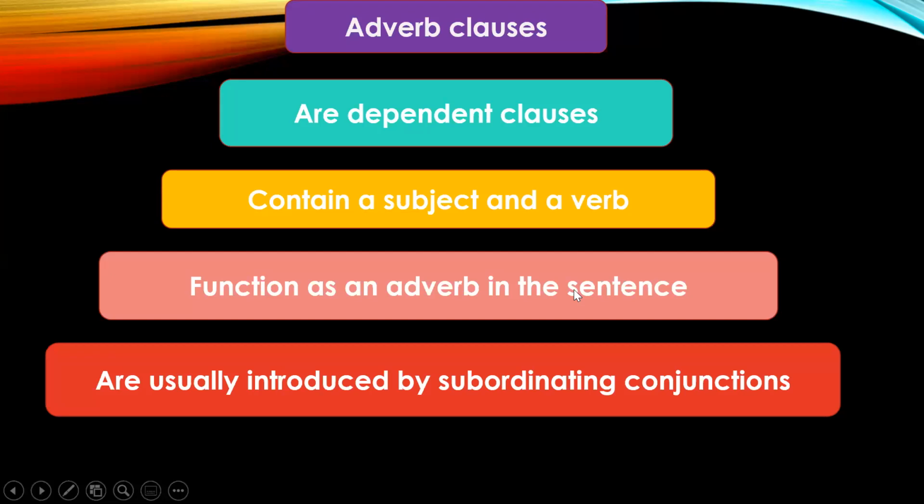Now we will just recap what we learned about the adverb clauses. We learned that adverb clauses are dependent clauses or subordinate clauses. They contain a subject and a verb, but they do not convey a complete meaning because they are dependent clauses. Then they function as an adverb in the sentence. Okay, they perform the function of an adverb in the sentence, and they are usually introduced by subordinating conjunctions. This is the most important part in an adverb clause, that they are introduced by subordinating conjunctions. This is how you can identify an adverb clause.